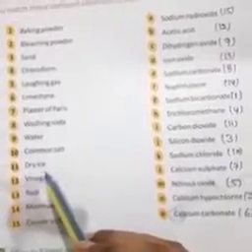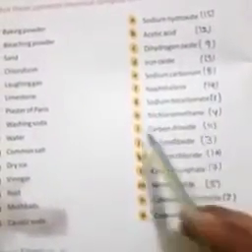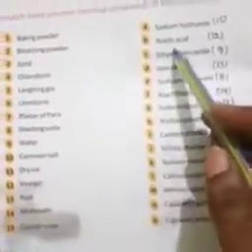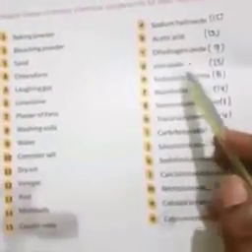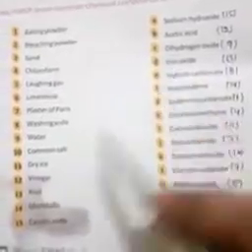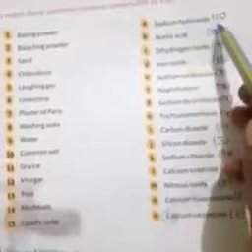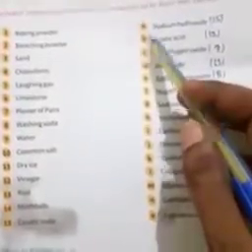Number 11, dry ice, carbon dioxide. Mention 11 in front of I. Number 12, vinegar, acetic acid. Mention 12 in front of B. Number 13, rust, iron oxide. Mention 13 in front of D. Number 14, mothballs, naphthalene. Mention 14 in front of F. Number 15, caustic soda, sodium hydroxide. Mention 15 in front of A.